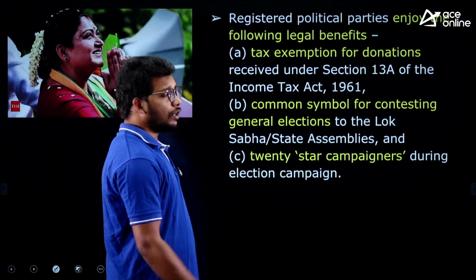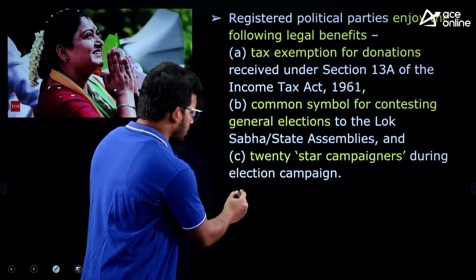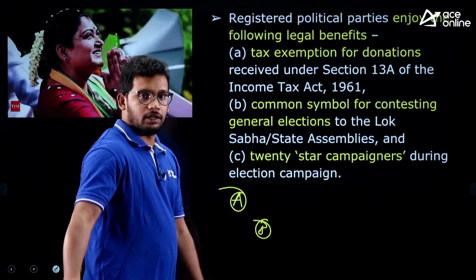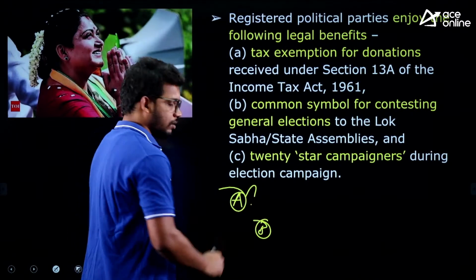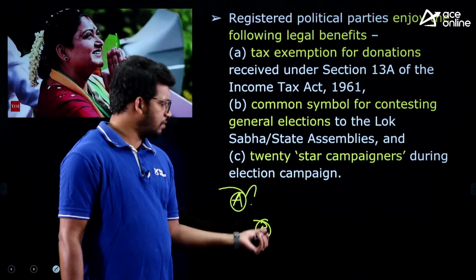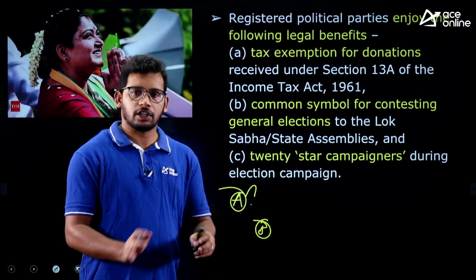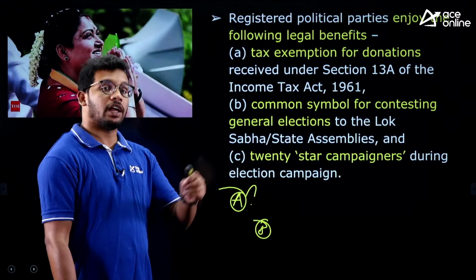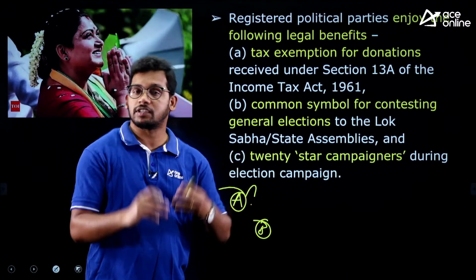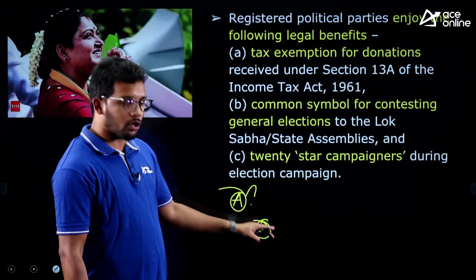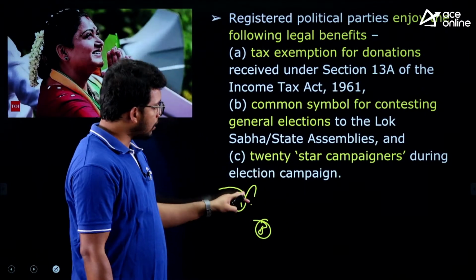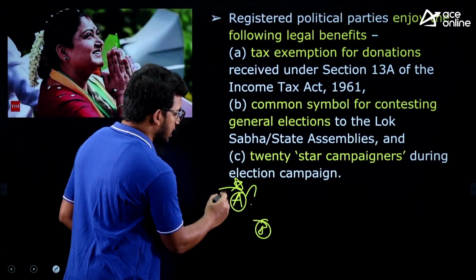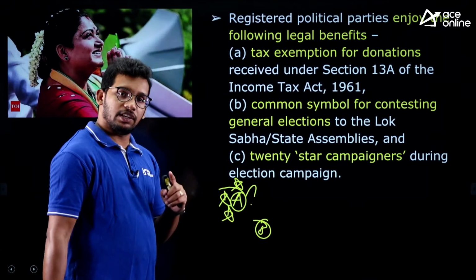Now, why do they need registration? Say, for example, I have registered a party and another person did not. What benefits will I get? They can contest in the elections even without registration. There is no bar. This is also an important fact. They may give the statement that unregistered political parties cannot participate in the elections, but that is wrong. They can also participate, and the registered parties also can participate. But yes, there are certain benefits to a registered party.